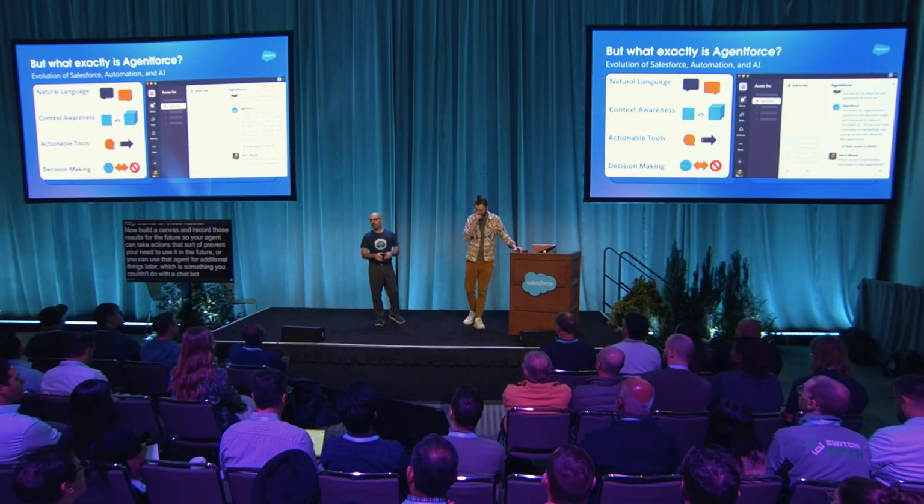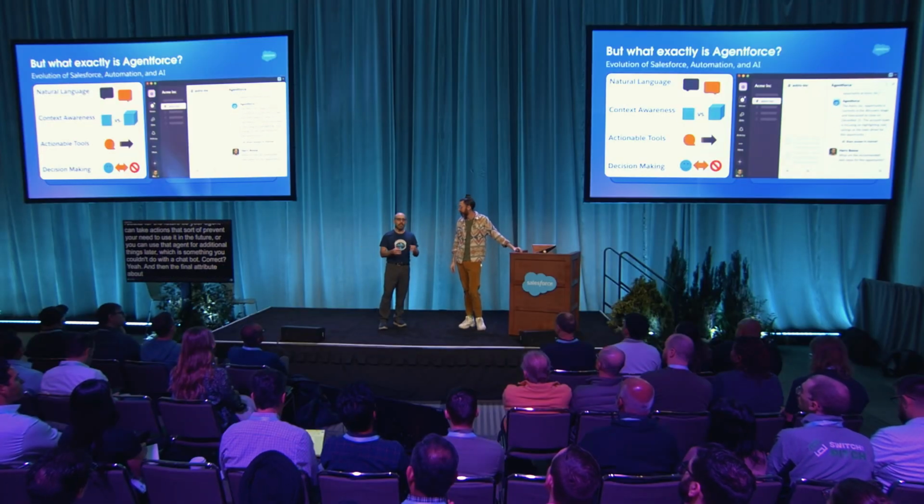Correct, yeah. And then the final attribute that makes agents really unique is the decision-making capability. So when we create a flow or write some Apex code, we, as the person building it, are deciding ahead of time, here's the path we're going to take. All these possibilities are known ahead of time. We're going to end up at one of these spots. But with an agent, we actually don't know that. So the agent's going to decide, based on all the data that you've provided and the input in our conversation, this is what I think needs to happen. And so that really is the defining factor between an agent and anything else that we've historically built in Salesforce.